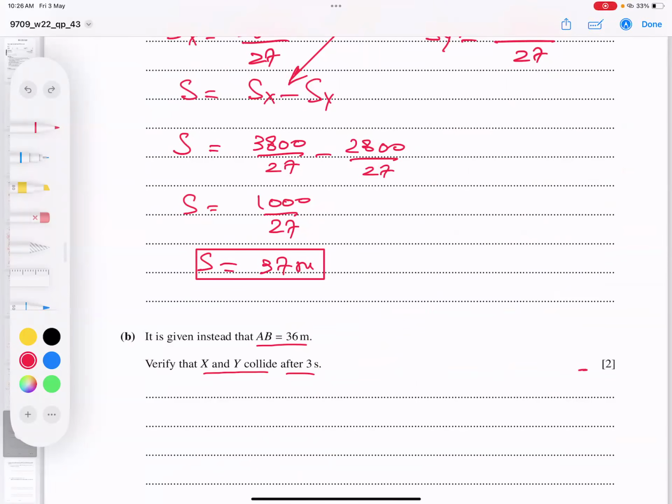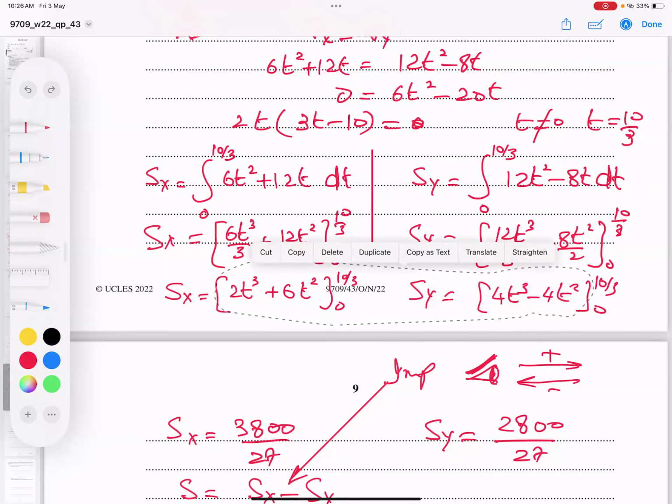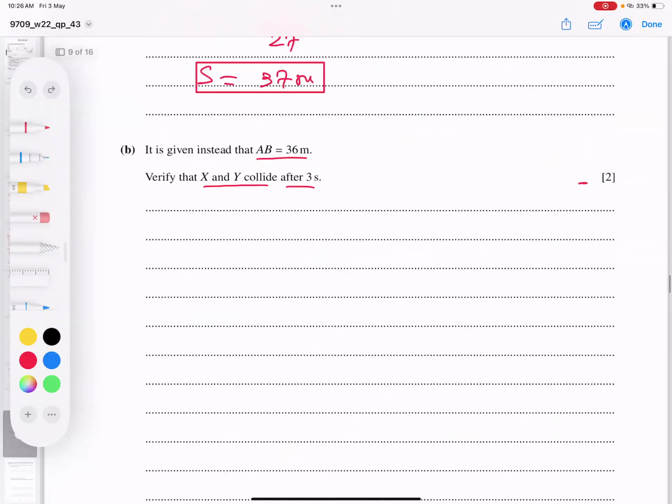This is one choice. Okay, I'll show you what I'm saying. I have two choices. Oh, wait a minute. This is 1. So I copy and paste here. I have these two things, students. This is SX, this is SY. Okay.